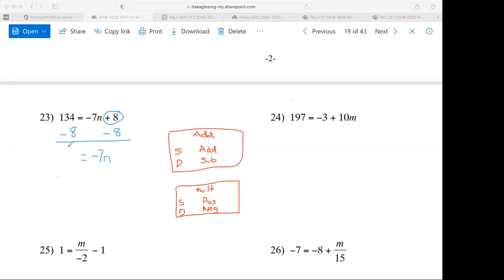All right, looks like an uglier number here. I got to borrow 1 from the 3. That makes it a 14. 8 from 14 is a 6. So I'm left with 126. Ooh, boy, I hope 7 goes into 126. Notice the -7 is attached to the n by division or multiplication. We get rid of multiplication by division. Even before I write the final answer, let's see, what can I figure out? -7 divided by -7 cancels. It turns into 1. So I already know that on the right side, I get an n.